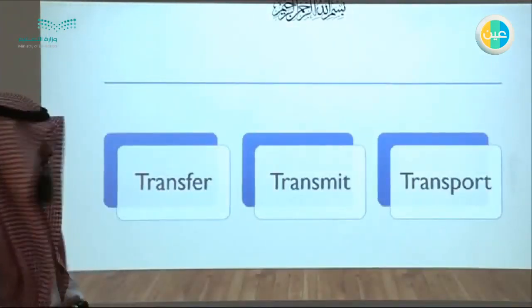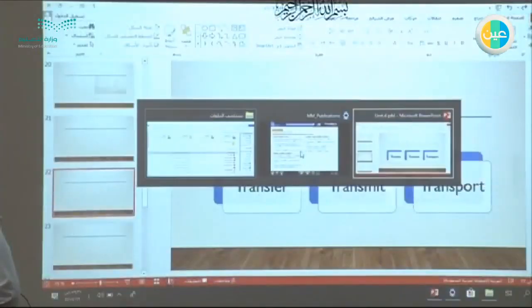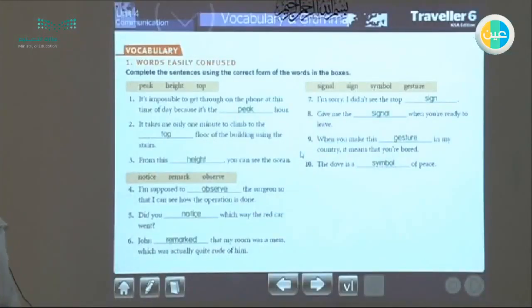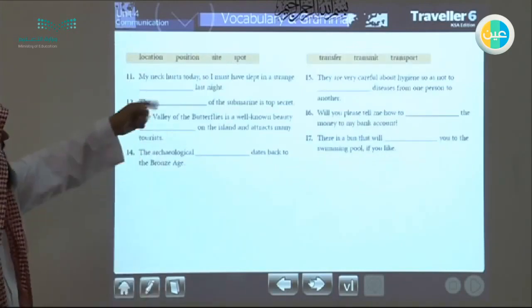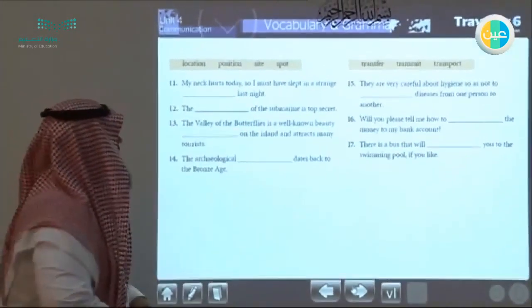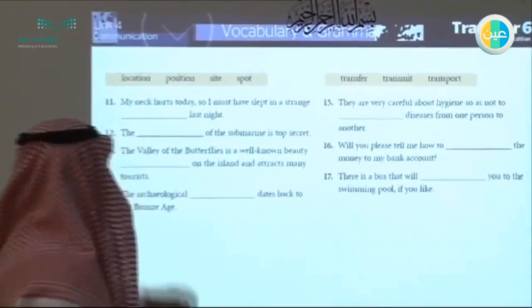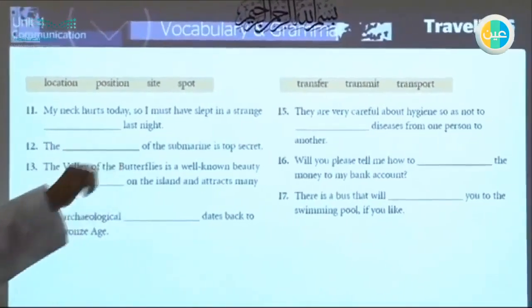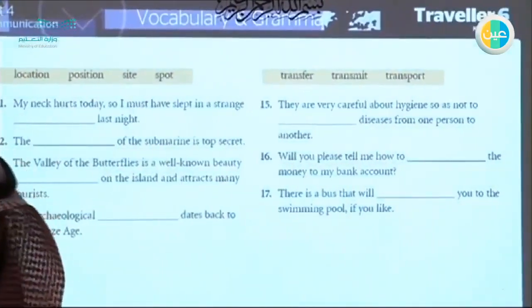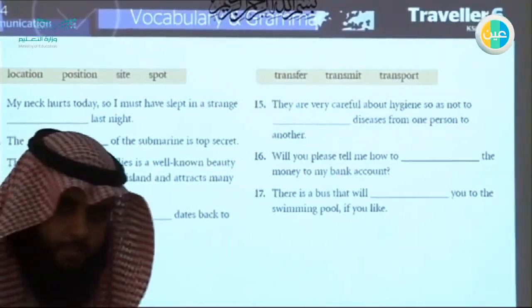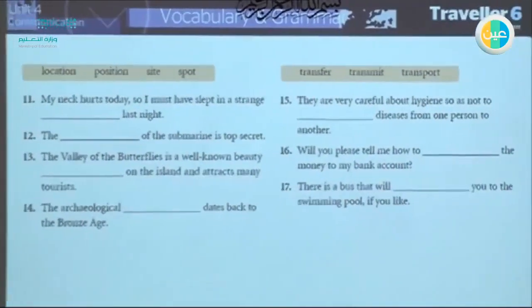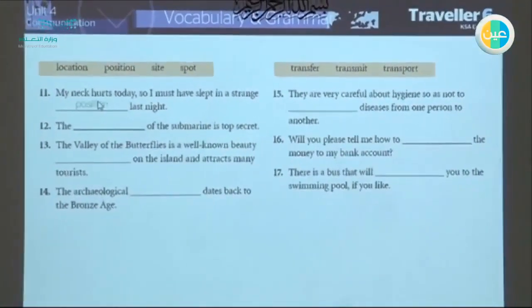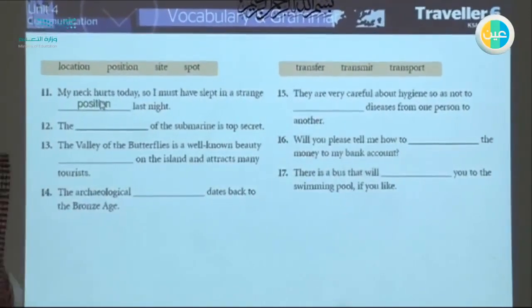Let's continue. Let's answer the questions first. Okay, so location, position, site, spot. My neck hurts today, so I must have slept in a strange position last night. So I'm talking about body movement, body arrangement. So here we are talking about position. I slept in a strange position last night.